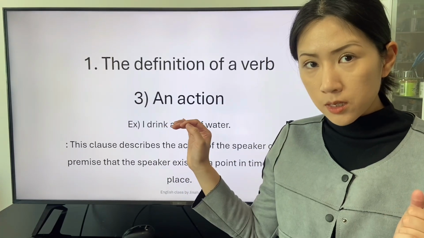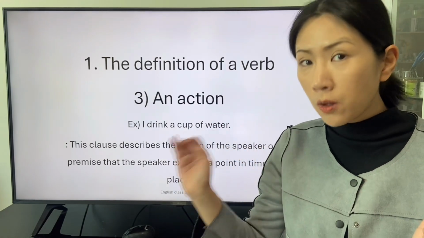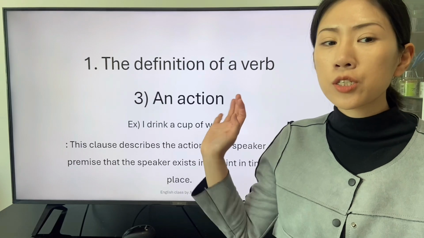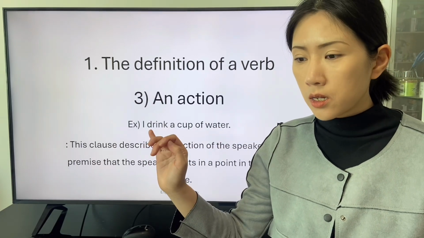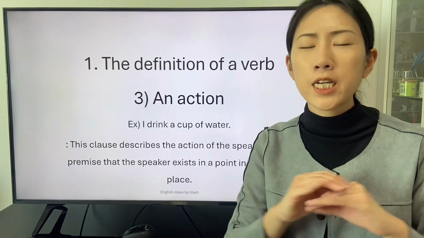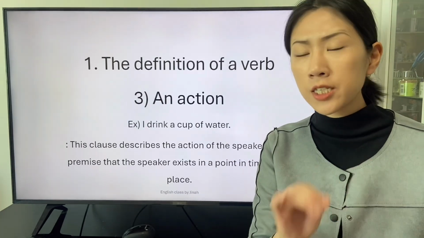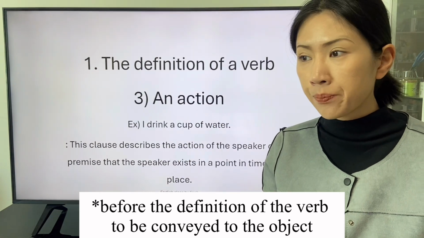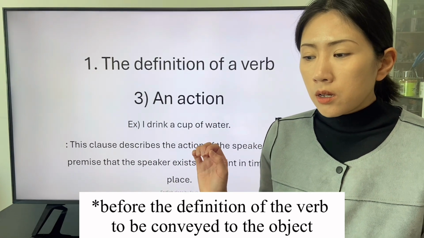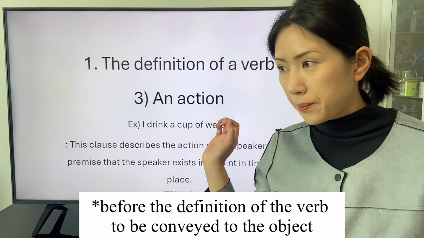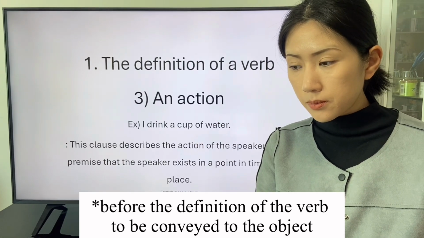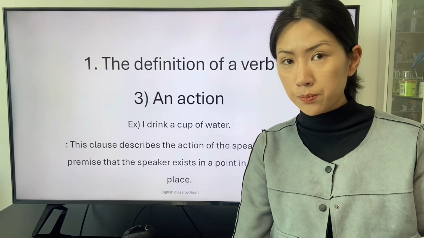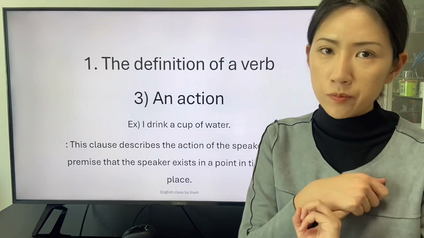The subject, the speaker, and the object indicated by the phrase of a noun, a cup of water, come back to the initial state. The initial state is without the interaction between the subject and the object.